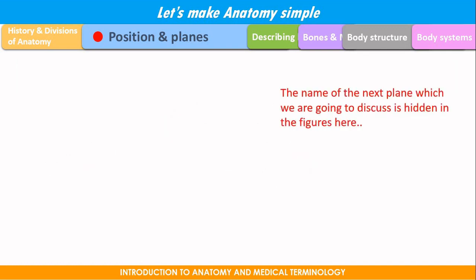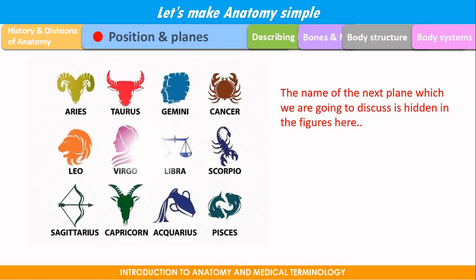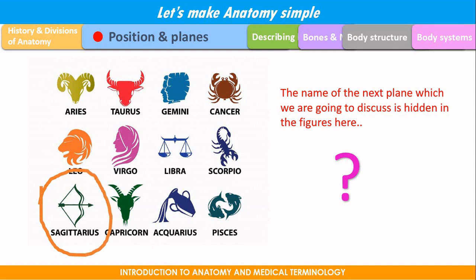The name of the next plane which we are going to discuss is hidden in the figures here. And what is this? Am I doing any astrology class? No. Just find out the name of the next plane. It is hidden here. Yeah, students, I think you are close. You are close to the answer. Yes, it's Sagittarius, which is similar in pronunciation with your sagittal plane.